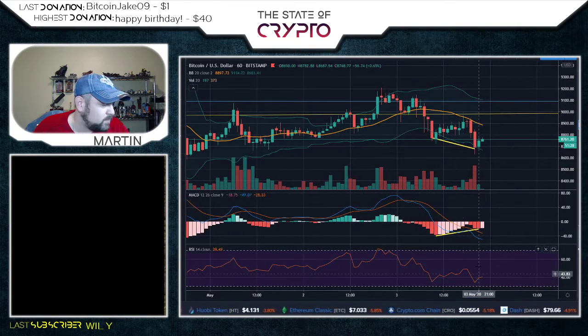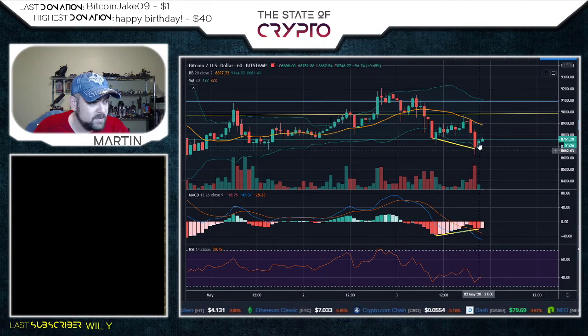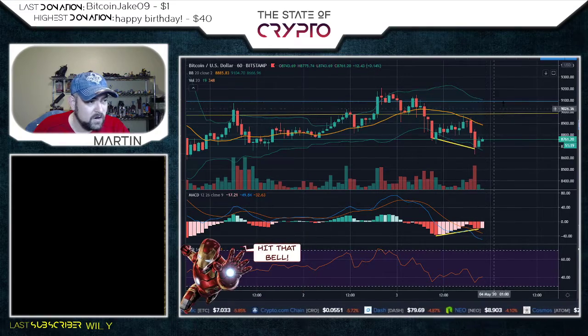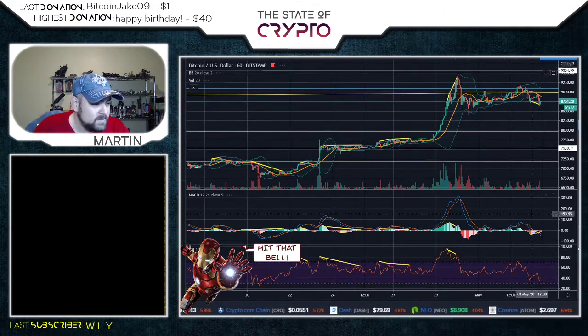It's sitting neutral at 40.61. A movement to the upside would certainly see us hit the 20. There we will determine if we reject or not. If we reject, lower prices. If we get above, we could certainly start targeting above 9,000 again. So let's wait and see how this keeps on playing out, right?